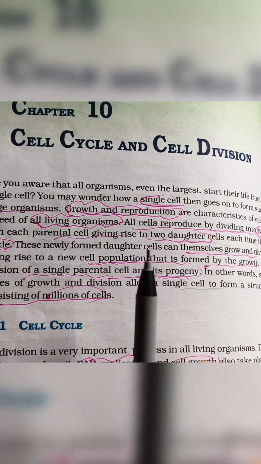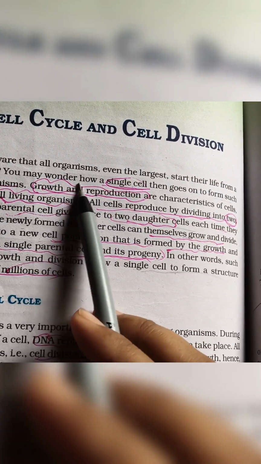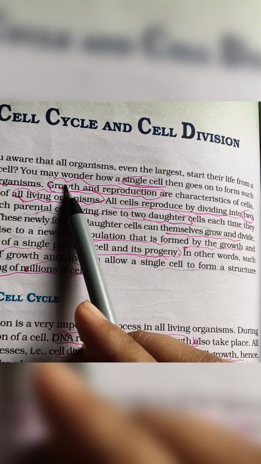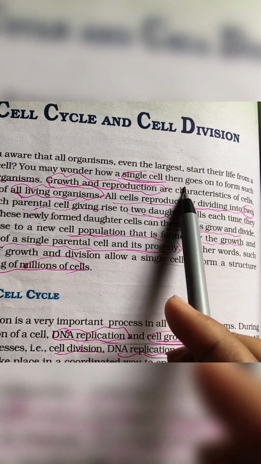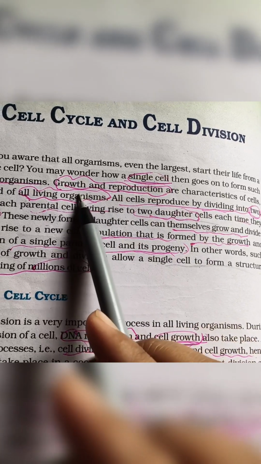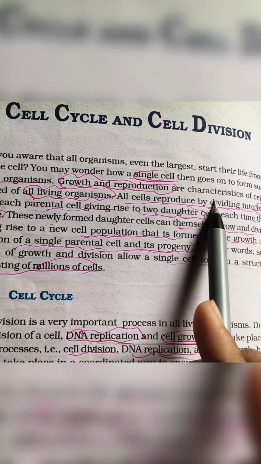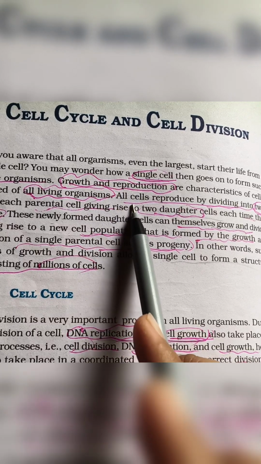Cell cycle and cell division. Are you aware that all organisms, even the largest, start their life from a single cell? You may wonder how a single cell then goes on to form such a large organism. Growth and reproduction are characteristic of cells, indeed of all living organisms.